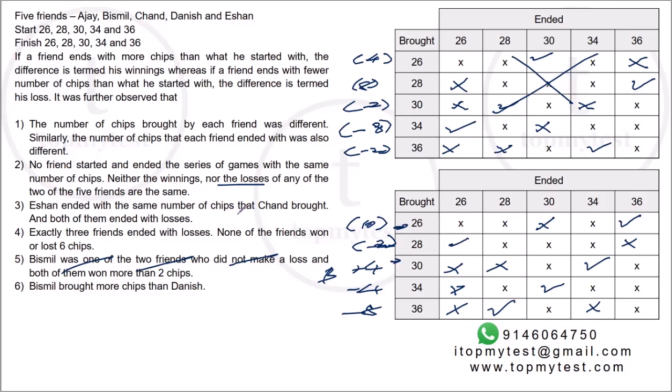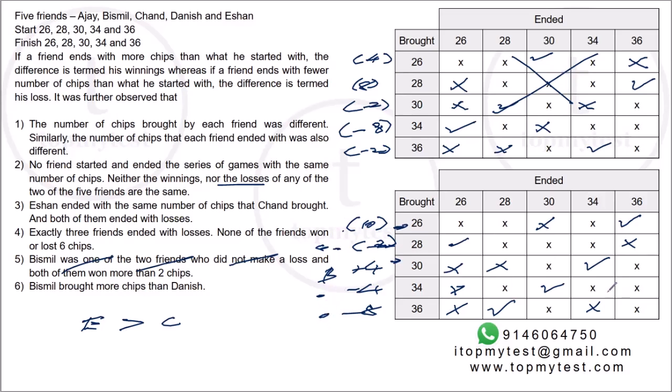Ishan ended up with the same number of chips that Chand brought, and both of them ended with losses. So Ishan and Chand will be from 28, 34 and 36. Ishan has to end with the same number of chips that Chand brought. So Ishan would have brought more chips than Chand, right? So Ishan cannot be the person who brought 28, right? Ishan has to be the person who brought 34 or 36, because Chand also has to make a loss. If Ishan is here and Chand is here, Chand is not making a loss, right? So Ishan will be either 34 or 36.